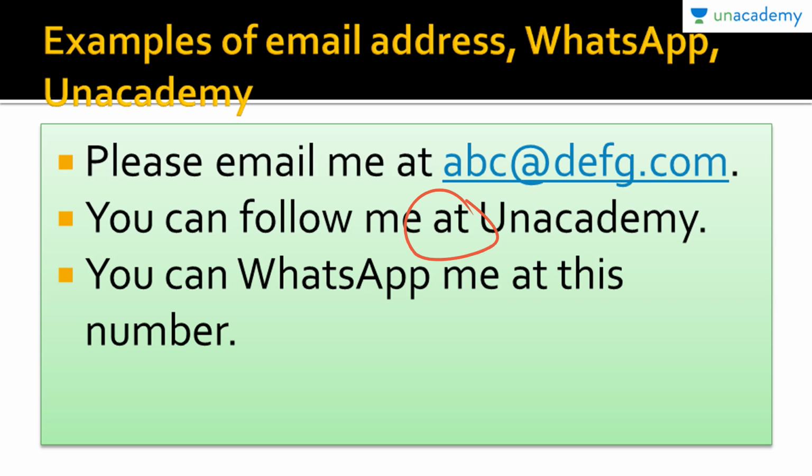You can WhatsApp me at this number. So we can see that this is a very general conversation. We all used to share our WhatsApp number or our email ID. So wherever we have to mention that, we need to use at in order to state the email ID, the WhatsApp number, or a platform like Unacademy. All these social media, social connect that is going to be built, depends on how you use this word at. So it becomes that important.